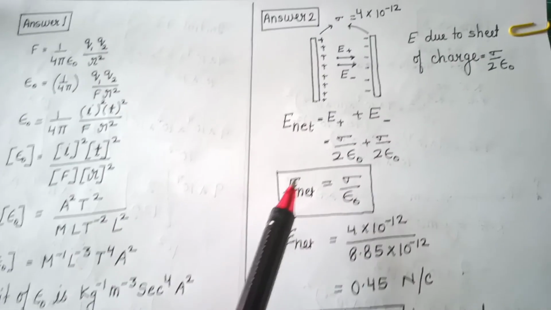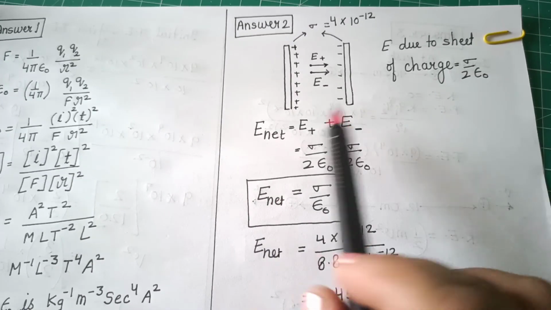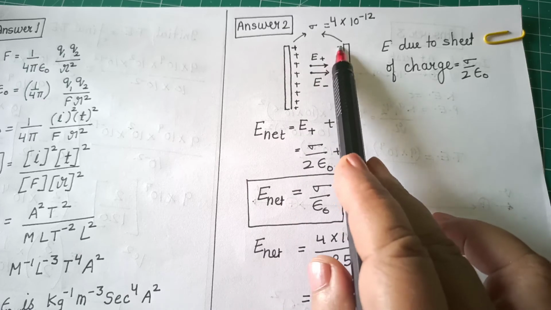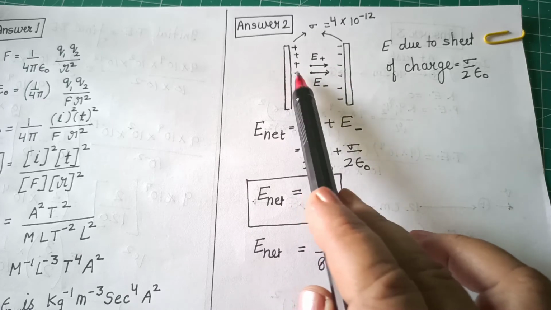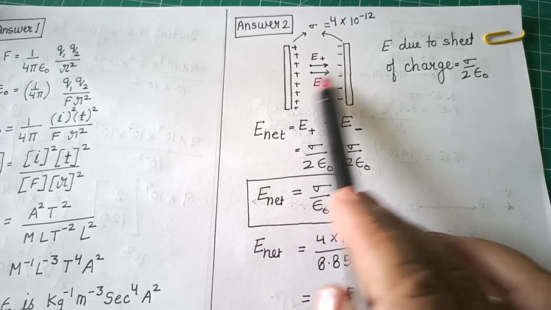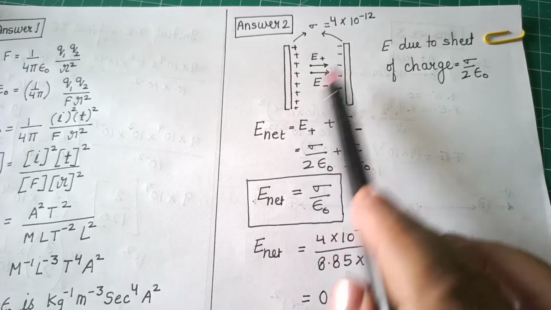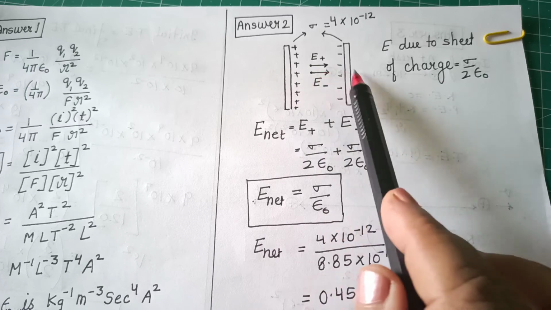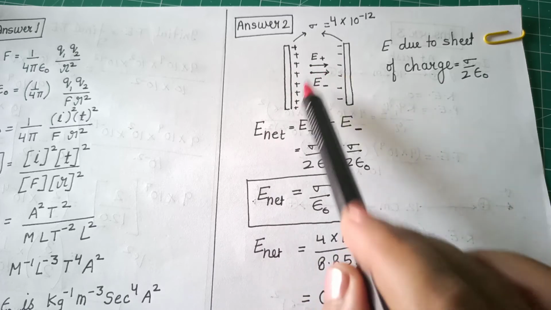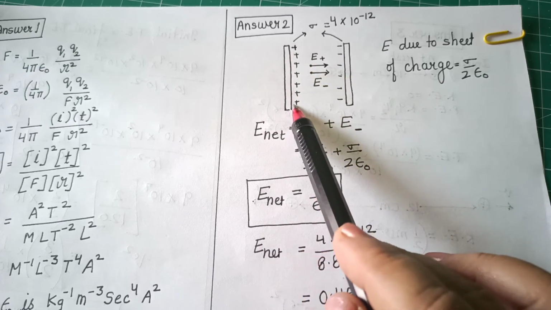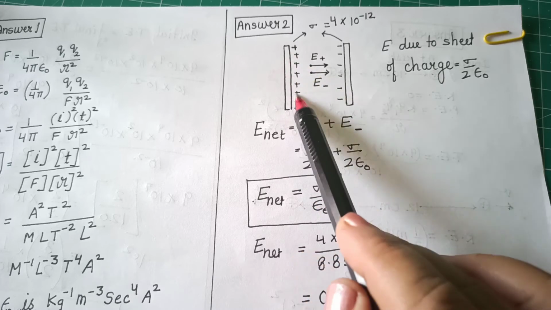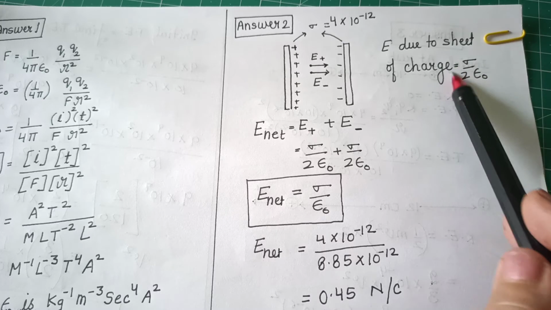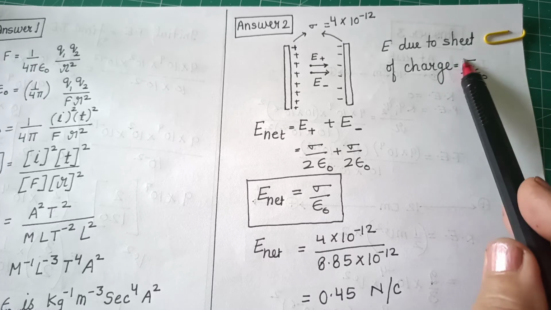Now come to question number 2. In question number 2, two charged metal sheets are placed close to each other. So the charges will be bound to this surface only due to attraction force of the two. Therefore, the formula for charge conductor of the metal sheet, that formula will be sigma upon 2 epsilon naught, which is the formula for sheet of charge.